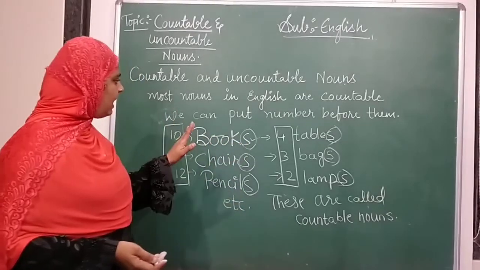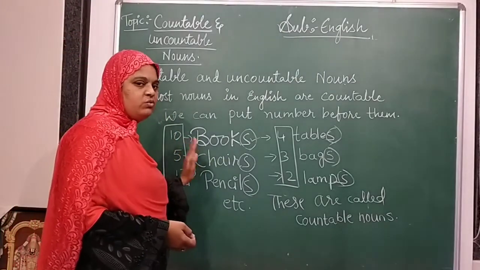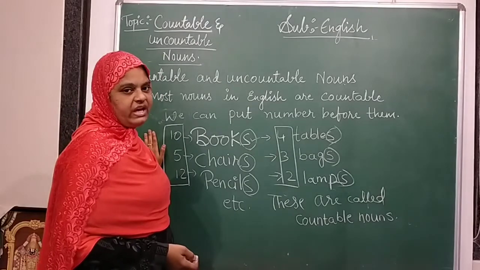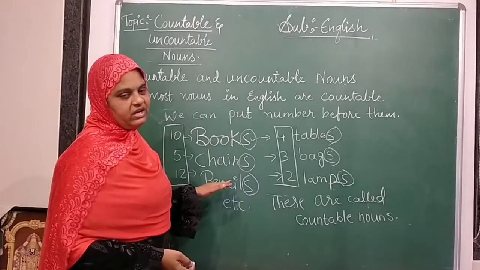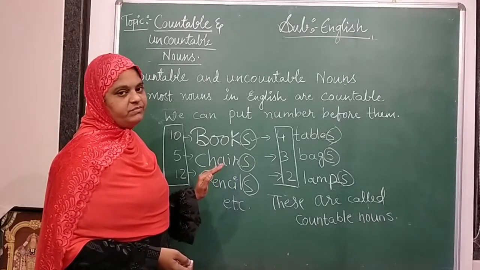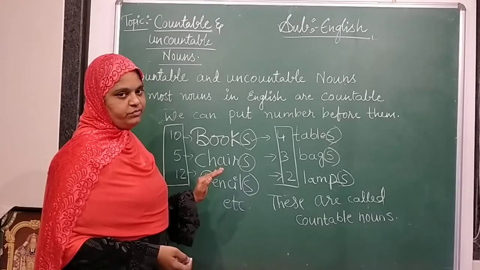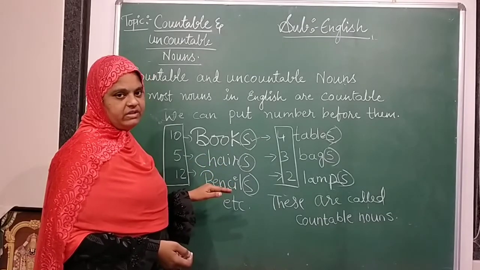These are called countable nouns. Before them we can keep the numbers, and after it is plural. Some will be in singular form also, and for those also we can keep the numbers.